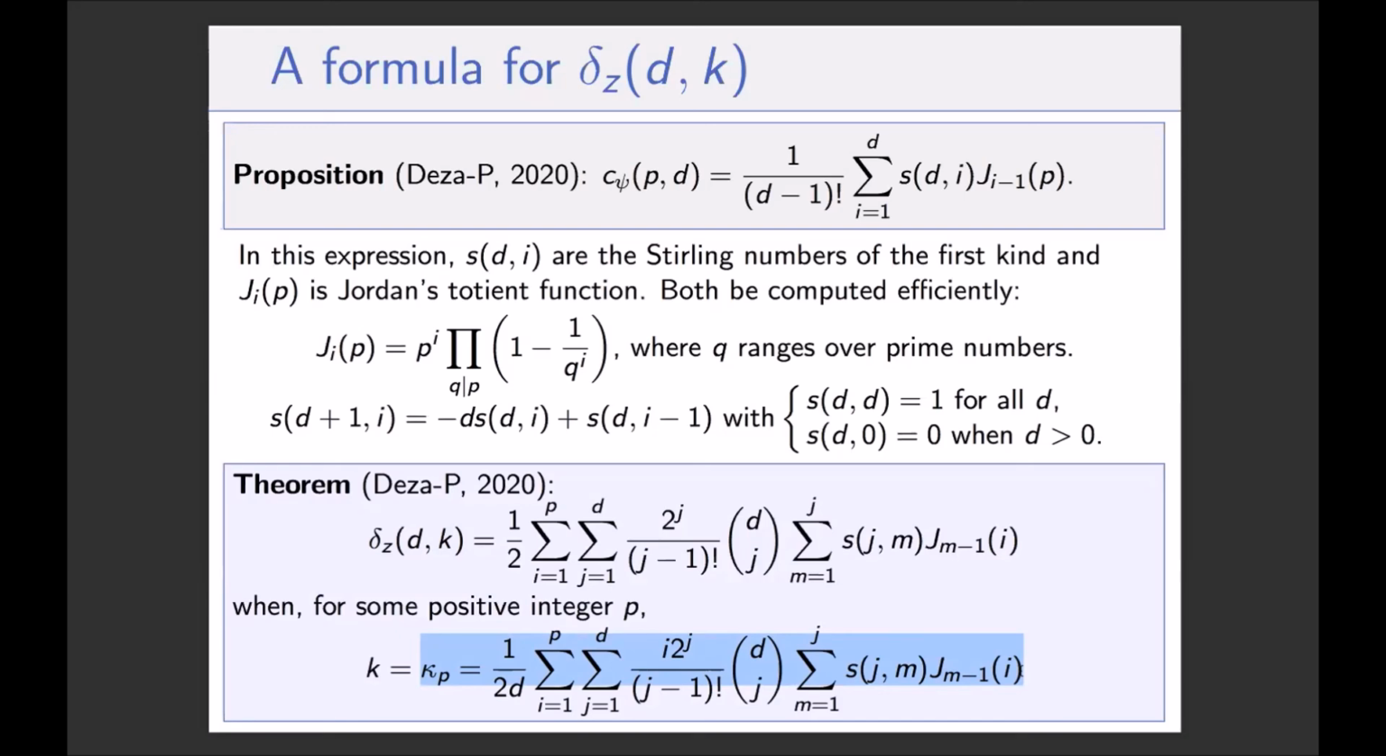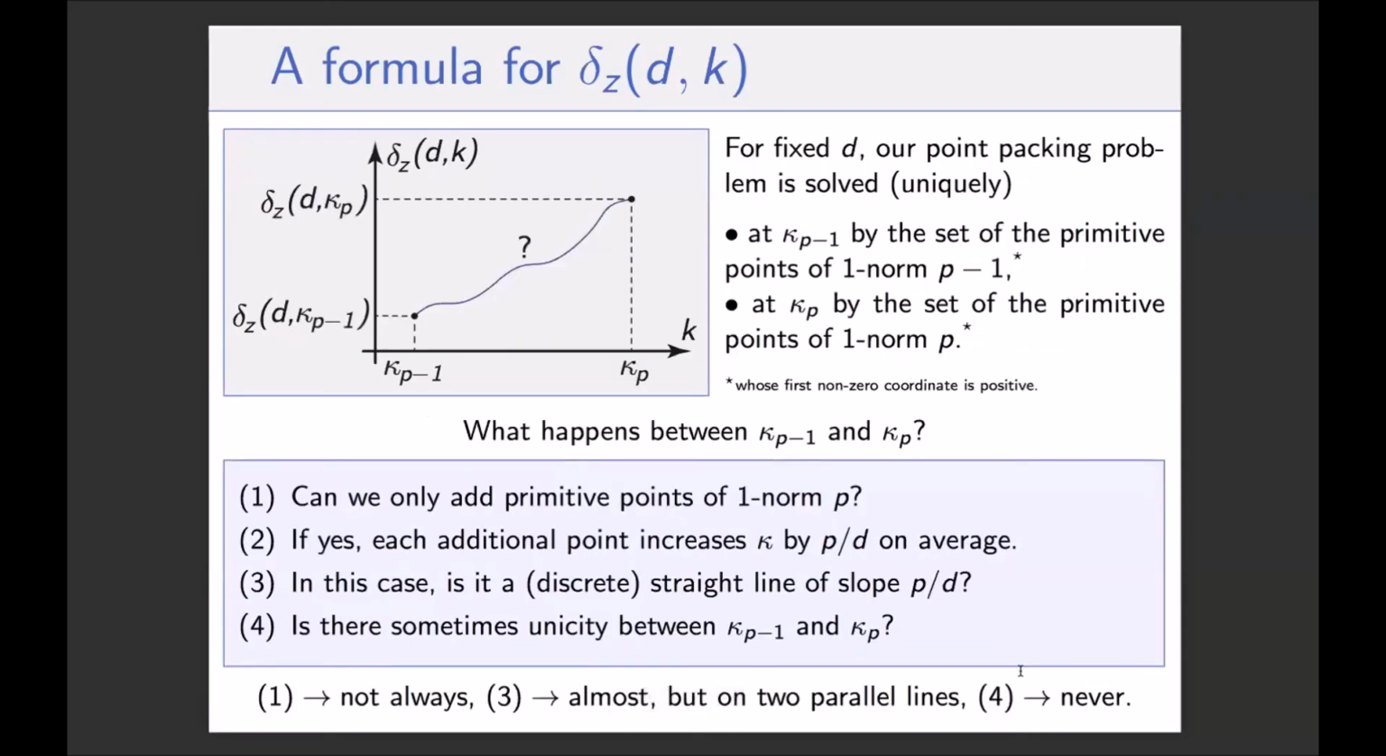But in between kappa p minus 1 and kappa p, what happens? Because kappa p minus 1 and kappa p are not consecutive integers. So if I take k between kappa p minus 1 and kappa p, what happens? It turns out that we were also able to answer this question, and the answer might be a little bit surprising. Look at this chart where I put the point kappa p minus 1, delta z of d kappa p minus 1, and the point kappa p, delta z d kappa p. What happens in between? What is this curve? Of course, it's a discrete curve because we're in the integers.